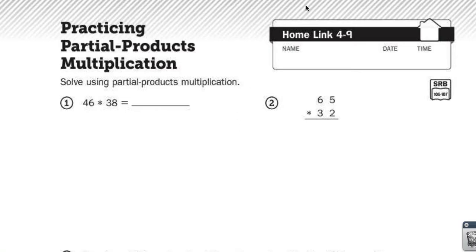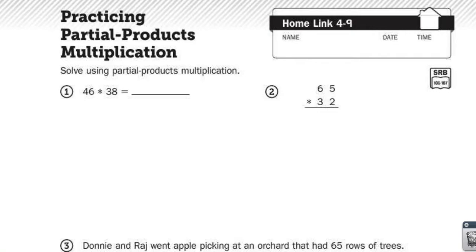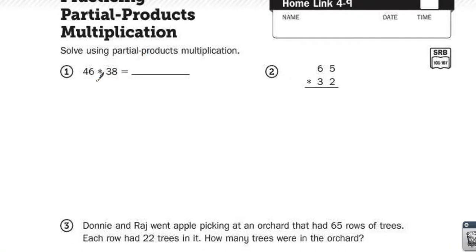For Home Links 4-9, we're continuing to practice partial products multiplication. Today we learned how to do two-digit numbers times two-digit numbers using partial products. So I'm going to start with number 1, 46 times 38.